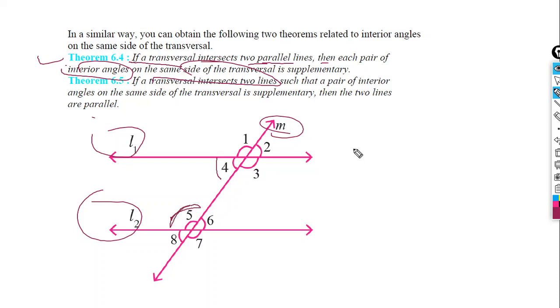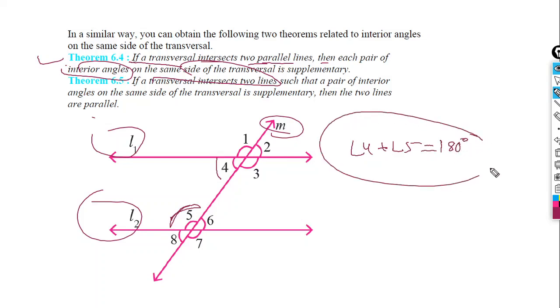We can prove that angle 4 plus angle 5 is equal to 180 degrees, and angle 3 plus angle 6 is equal to 180 degrees. This is what we have to prove.